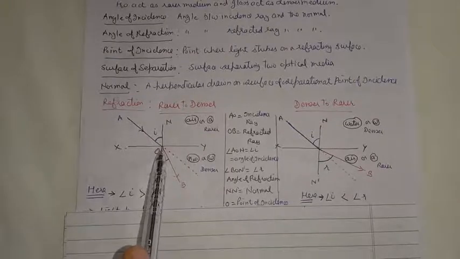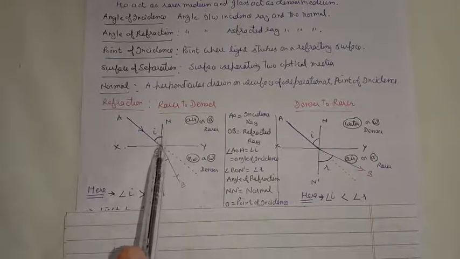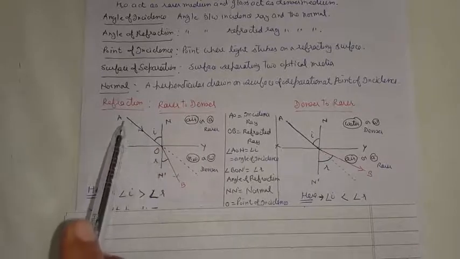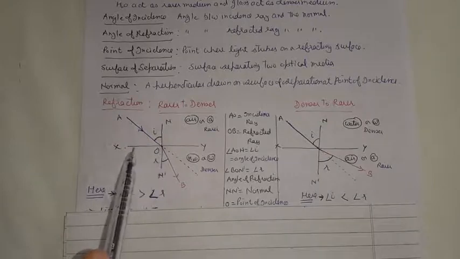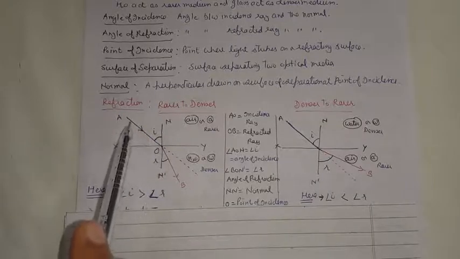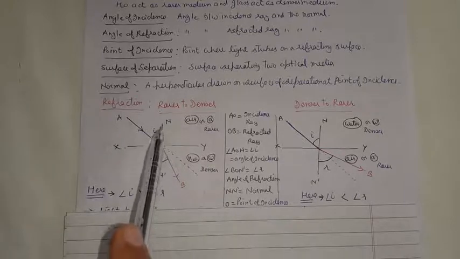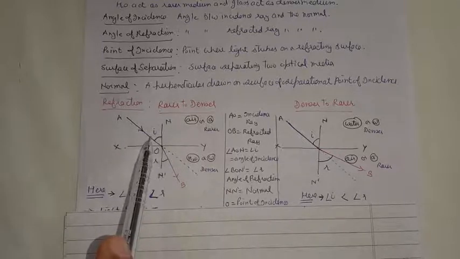O is the point of incidence. Here I had drawn a perpendicular N N dash, which is the normal. A ray of light AO strikes at the surface of separation such that its angle AON, the angle between the incident ray and the normal, is known as the angle of incidence.